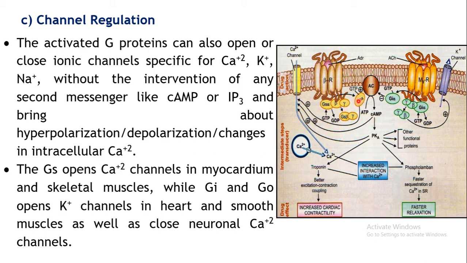But here in certain types of receptors, the G proteins can directly open or close the channel. Say for example, Gs can open the calcium ion channels in the myocardium, that is in the cardiac muscles or the skeletal muscles, whereas Gi and Go can open the potassium channels in the heart and the smooth muscles. Also they can close the neuronal calcium channels in the nerves, in the membrane of the neurons. The calcium ion channels can be closed.